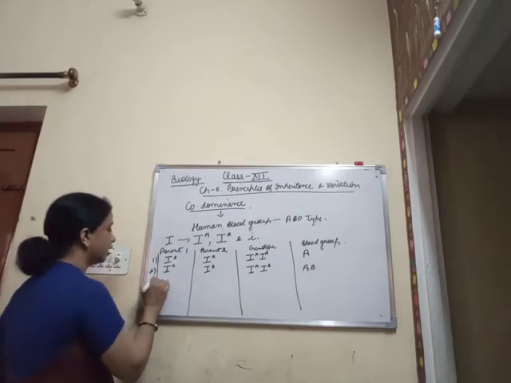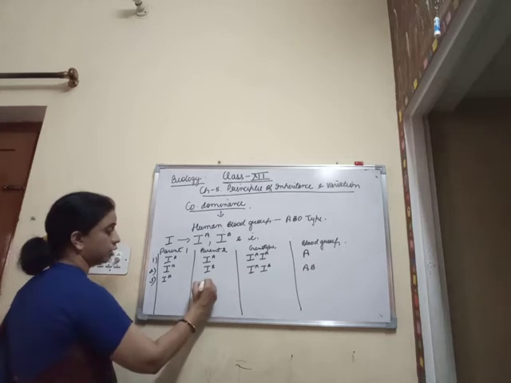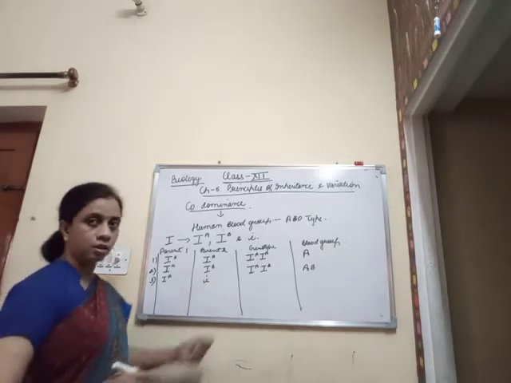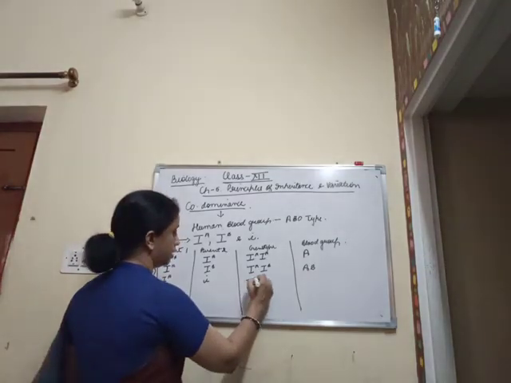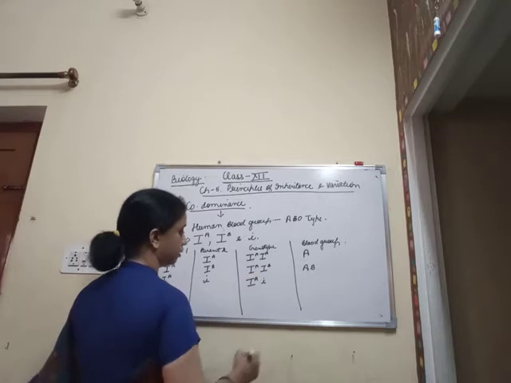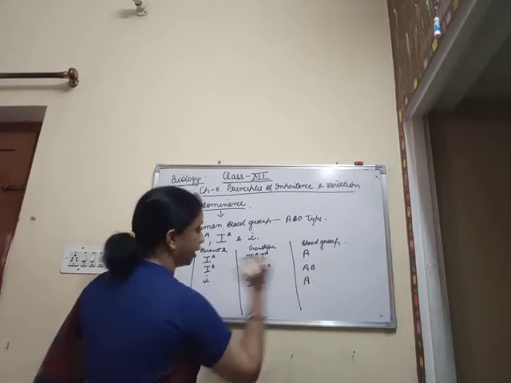Now the third case, if one parent has IA and the other has the allele small i, then the genotype is IA i, and the blood group is again A type.